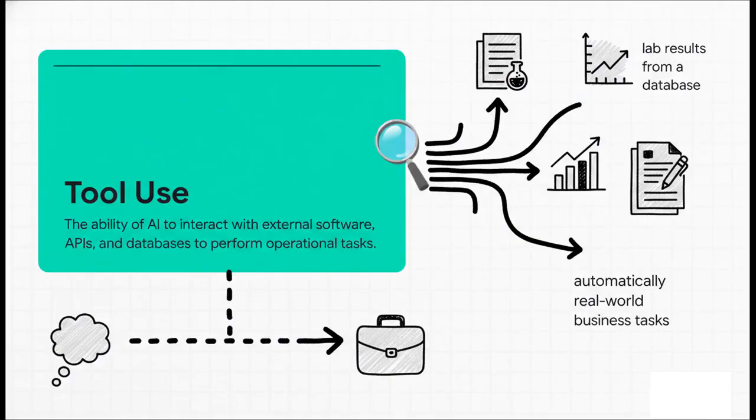And finally, let's talk about tool use. This is what makes an AI truly operational. It's the ability for an AI agent to connect to and actually use other software. An agent with tool use can go retrieve lab results from a database, run a calculation in a spreadsheet, and then automatically draft an email with the results. It's what bridges the gap between just generating text and actually performing real-world business tasks.